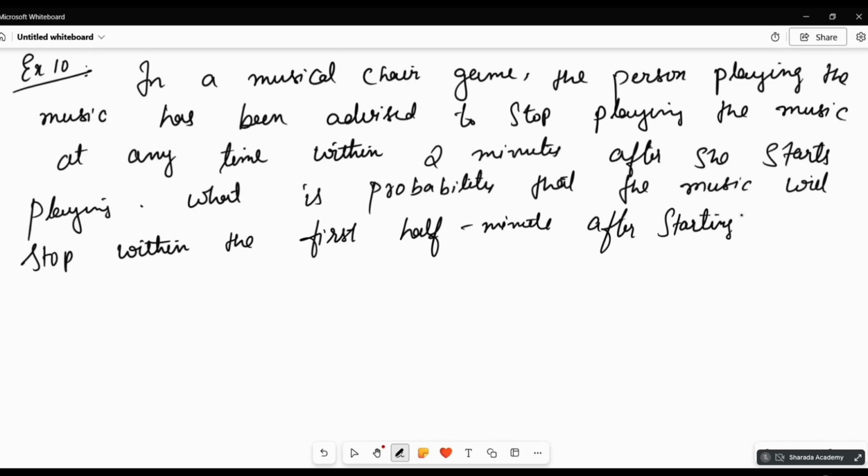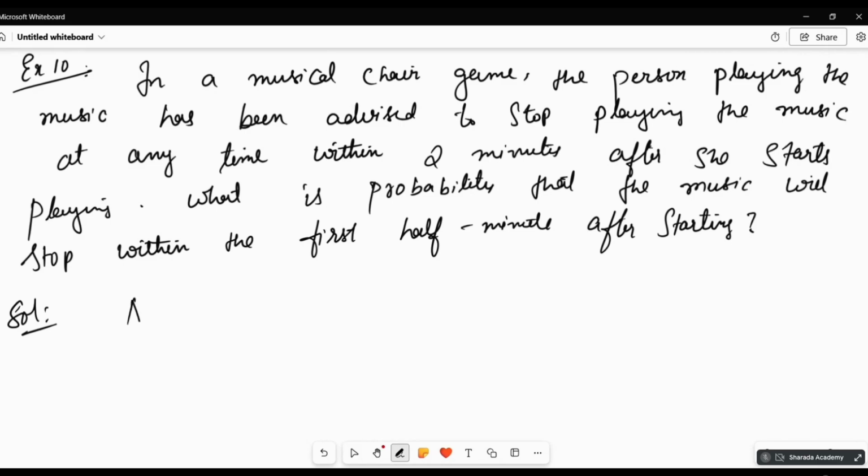Do this and give the answer. Karthik, do this and tell me the answer. Bhavi, do this and tell me what answer you will get. Do that and I'll come and check. Everyone do this question.